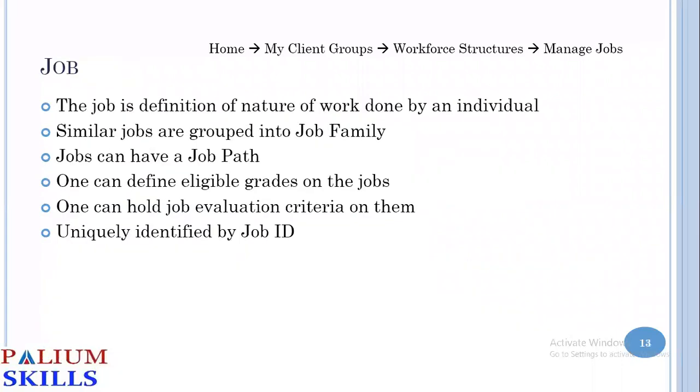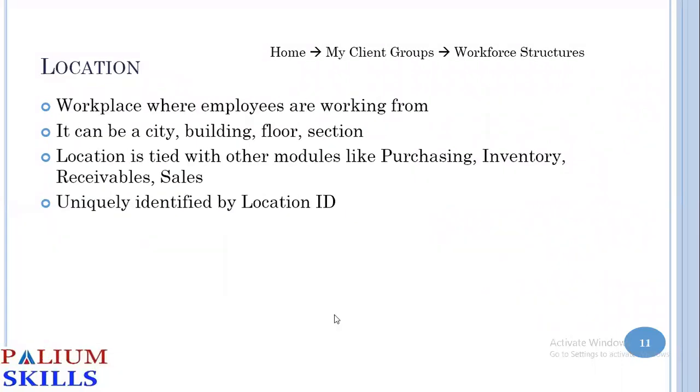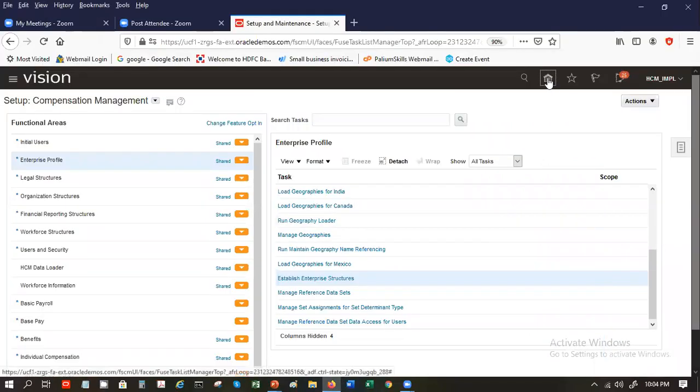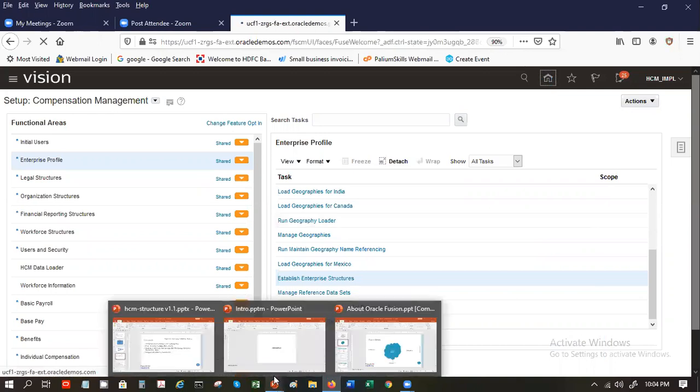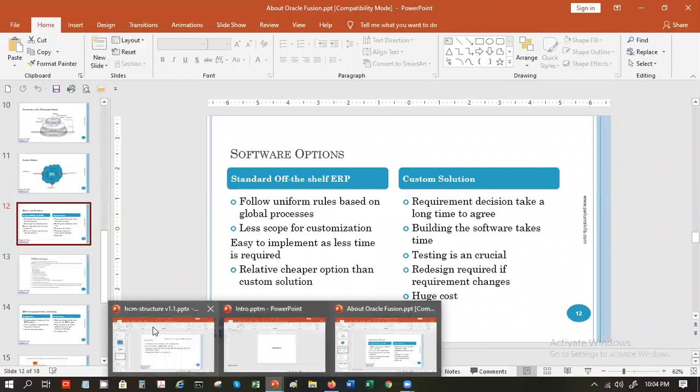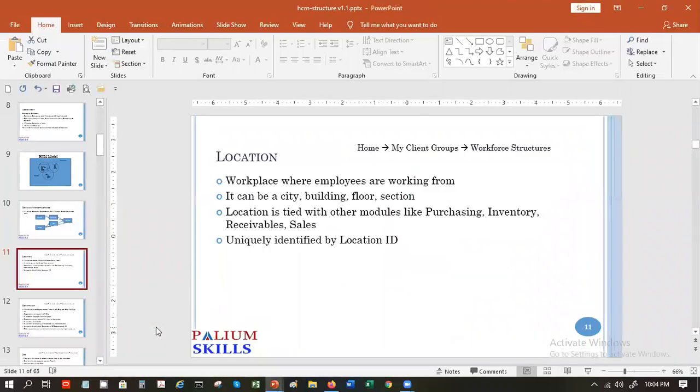No, I'm good. Now we'll get into the system, otherwise it gets very dry. For this, we'll first go to the home page. What was our navigation? Do you remember what navigation we had discussed? Navigation meaning where we can define location, where we can define department. This is the navigation here, right at the top: home, my client groups, workforce structures. So let's go and see.